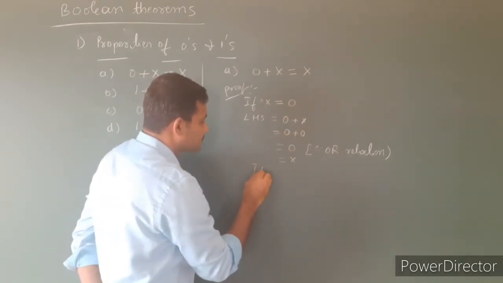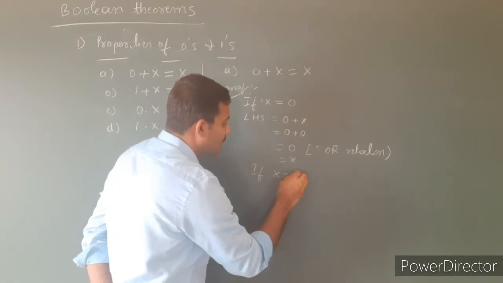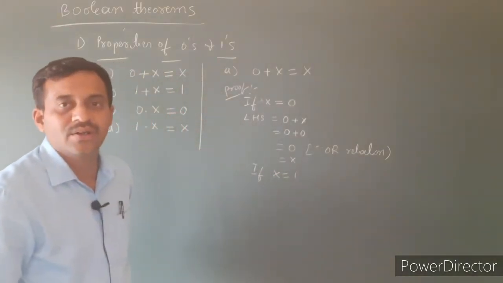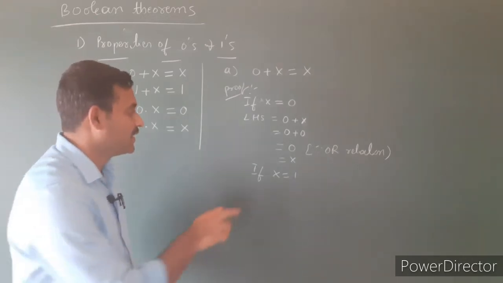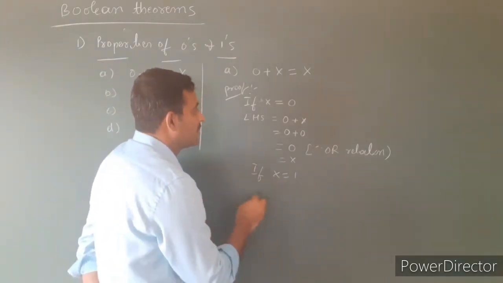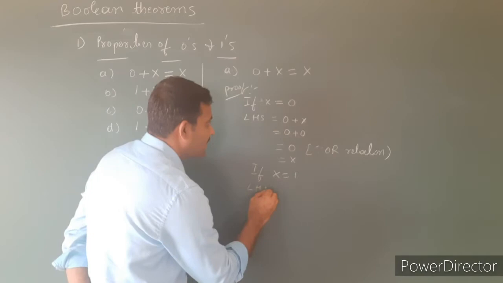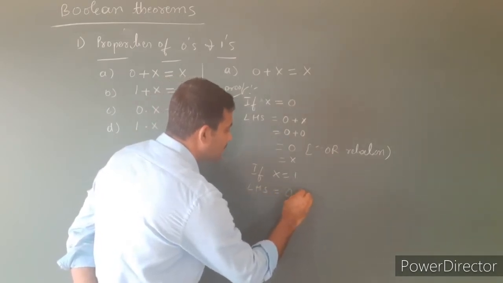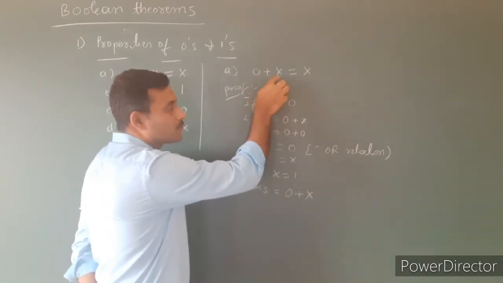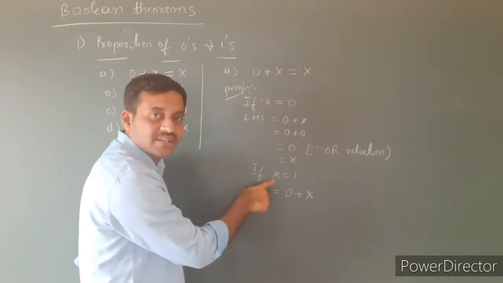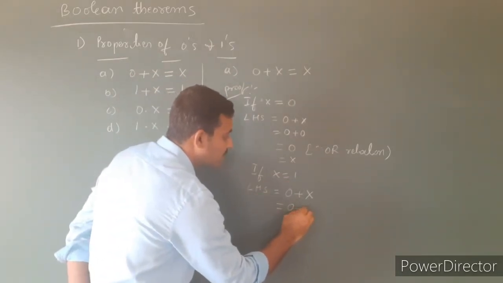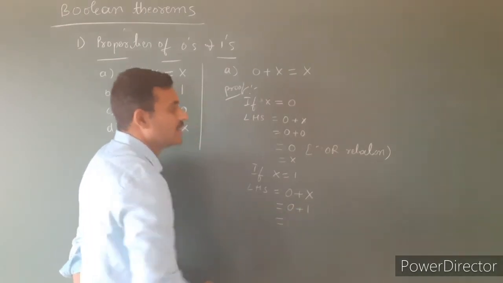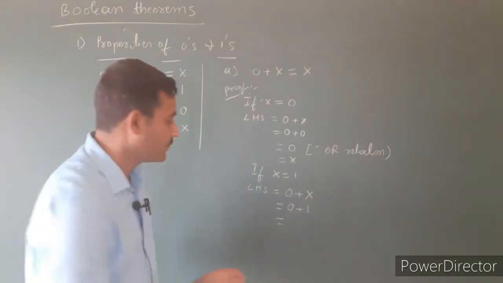If x is equal to 1, because here we use the proof by perfect induction method, consider the left hand side, which is 0 plus x. What is the value of x here? That is 1. Put the value of x, 0 plus 1. Already we know that 0 plus 1 is equal to 1.